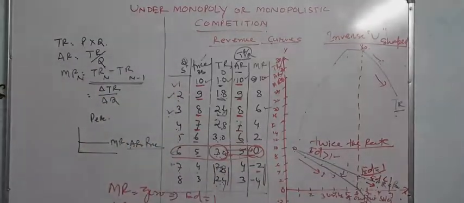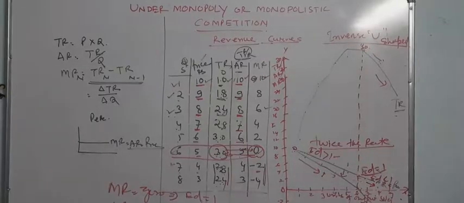So this is why we say MR is the addition to TR when one more unit of output is sold. When MR is positive, TR rises. When MR is negative, TR falls. When MR is constant, TR increases at a constant rate.